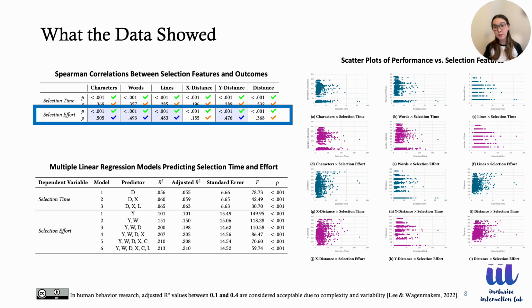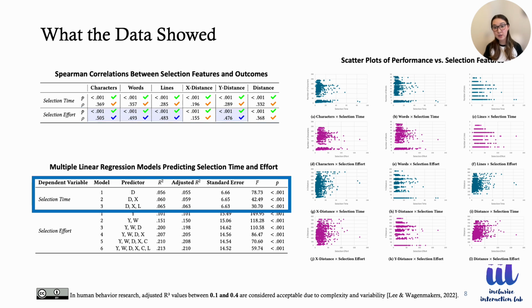Then we built our prediction models using regression. The contrast was striking. Predicting selection time proved quite challenging. Even our best model could only explain about 6.5% of the variation. It seems highly complex. But when we tried to predict selection effort, we had much greater success. Our most powerful model, which included all six of our characteristics, explained over 21% of the variation. This is a significant finding. Selection effort is significantly easier to predict than time.